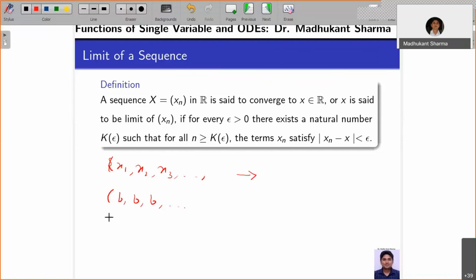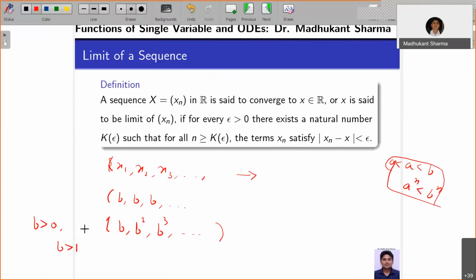But instead of b, if you take its powers, b square, b cube, and so on, then you can define the cases. Let's first assume that b is greater than 0. Now suppose b is greater than 1. What will happen if b is greater than 1? And you note that if 0 is less than a less than b, and n belongs to natural numbers, a to the power n is less than b to the power n.